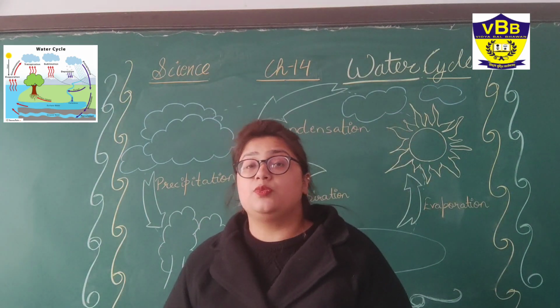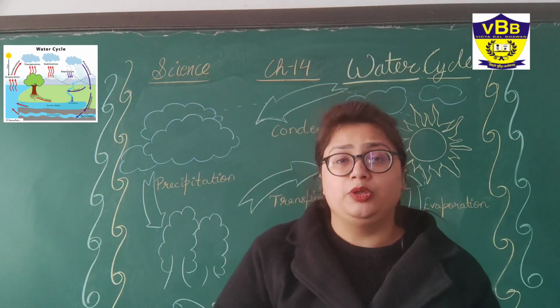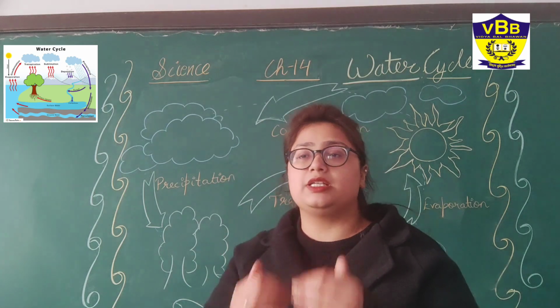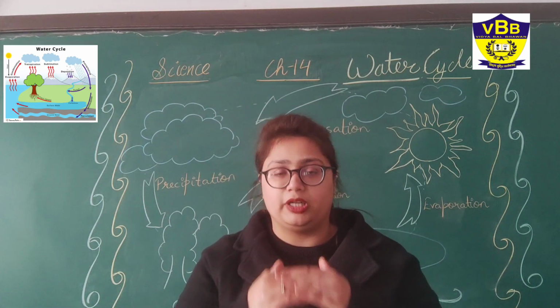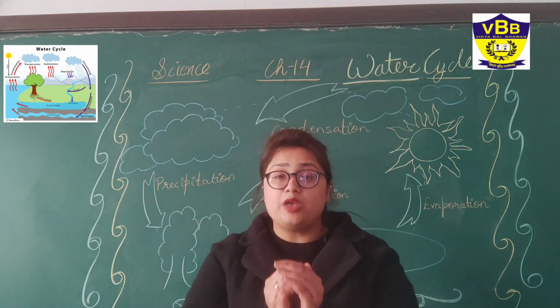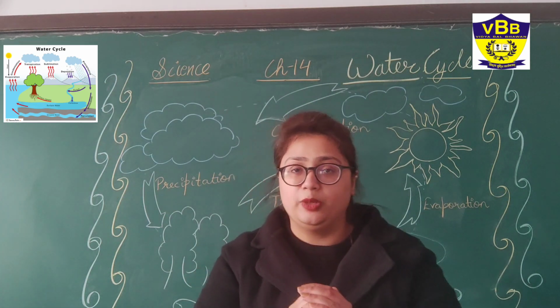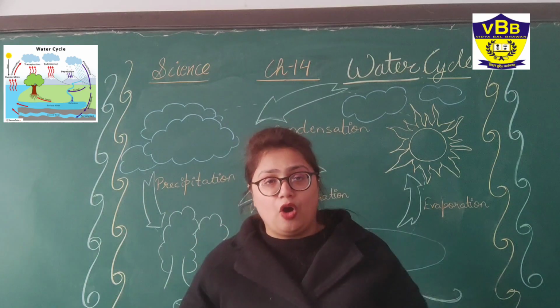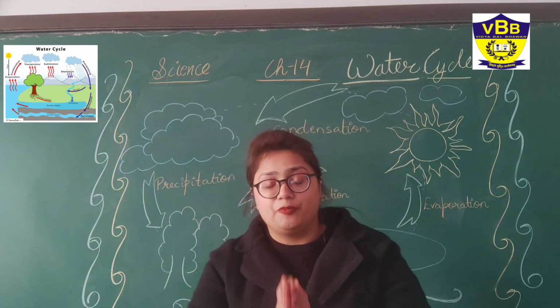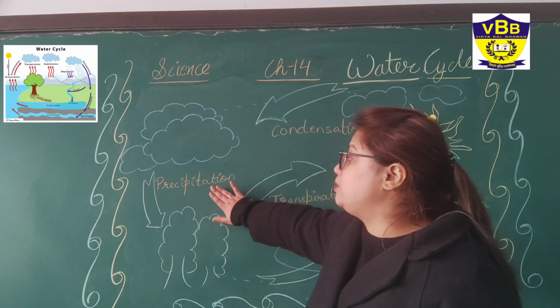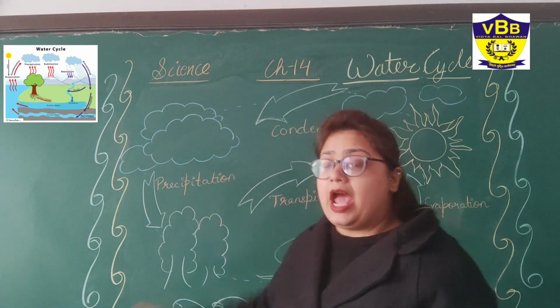A cloud is like a bucket. Unless they are able to hold the water, it will remain there. But as soon as the bucket is filled with water, the water falls, and that falling off is called precipitation.